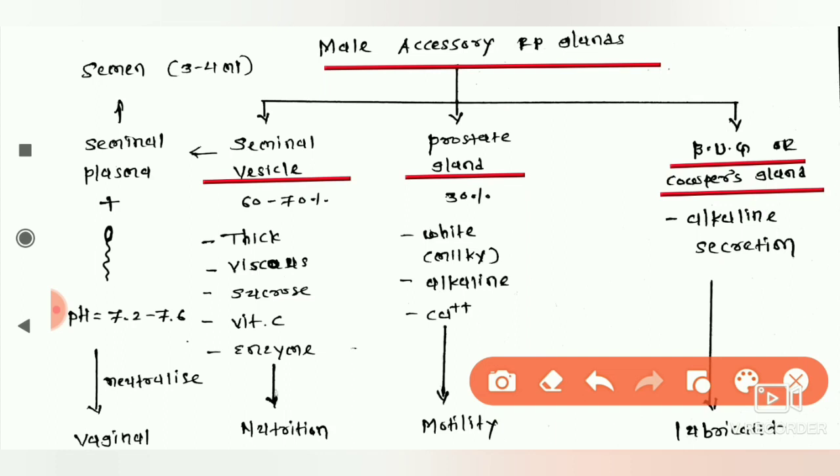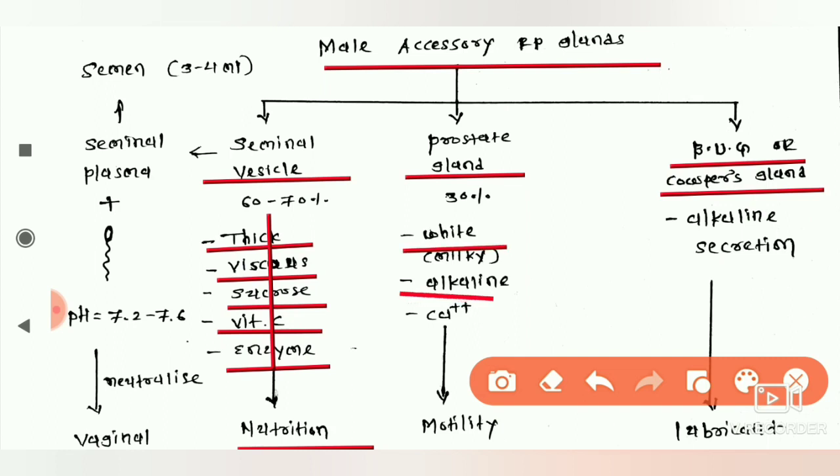The seminal vesicle produces a thick, viscous secretion rich in sucrose, vitamin C and enzymes, and its role is nourishment of the sperm cell. The sperm cell gets nutrition through the secretion of the seminal vesicle. Whereas the prostate gland produces a white, milky, alkaline and calcium-rich secretion which gives motility to the sperm cell.